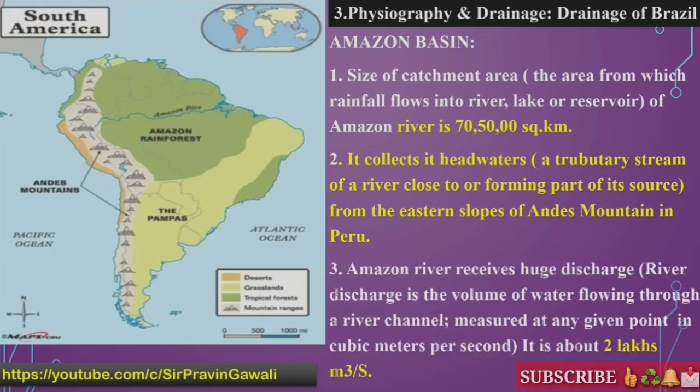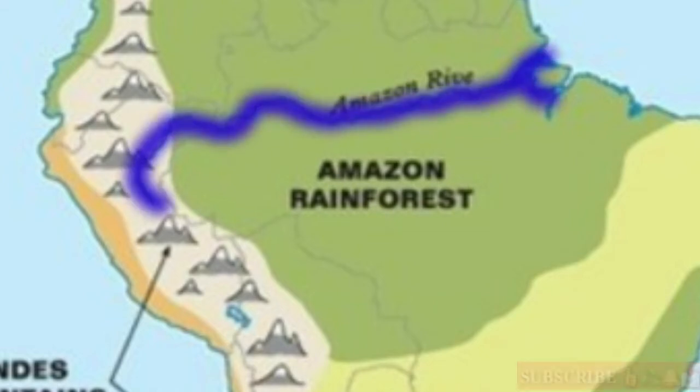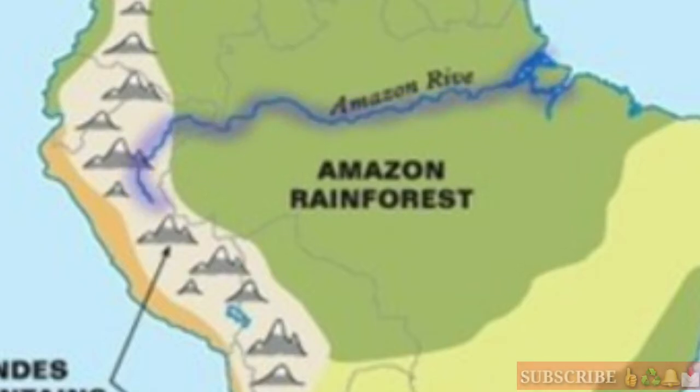Okay, yes, now the Amazon river receives a huge discharge. Okay, it is about 2 lakh cubic meters per second. What do you mean by discharge, student? The river discharge is the volume of water flowing through a river channel, measured at any given point in cubic meters per second. Okay student, it means that the volume of water that is flowing at a particular place or location is called discharge.